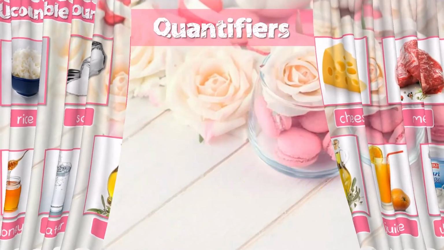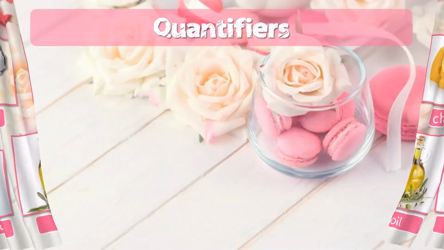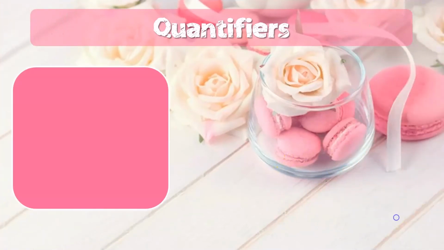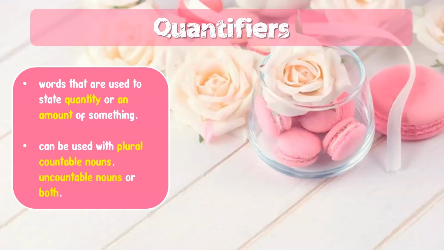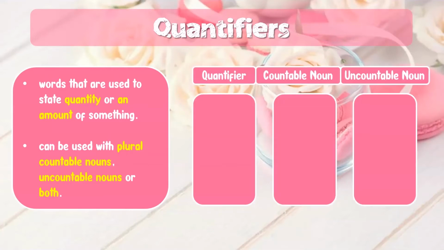Okay, now let's move on to quantifiers. Quantifiers are words that are used to state quantity or an amount of something. Quantifiers can be used with plural countable nouns, uncountable nouns, or both. Let's see the examples here.